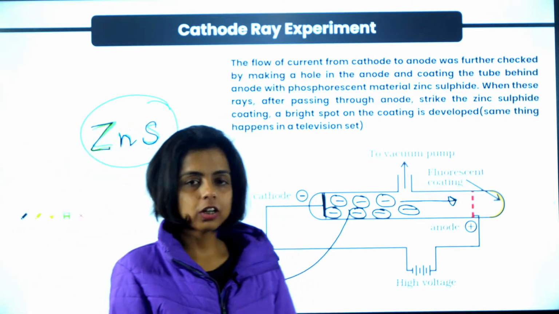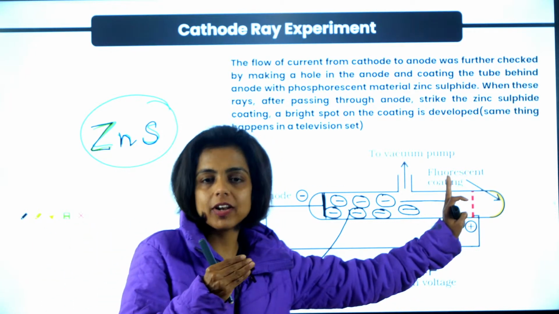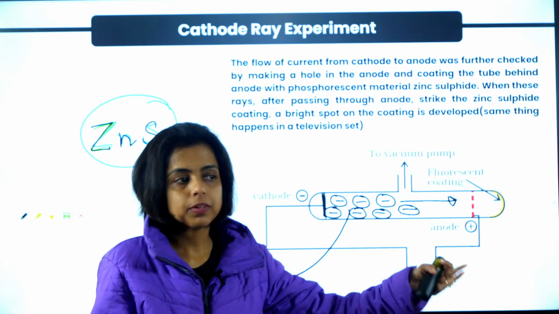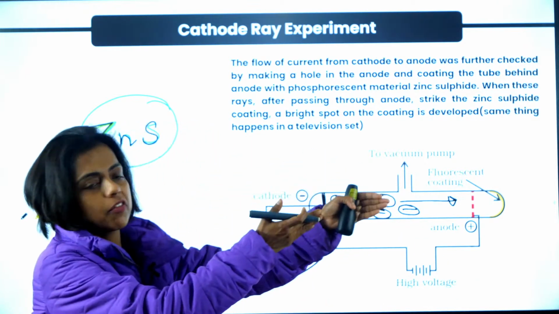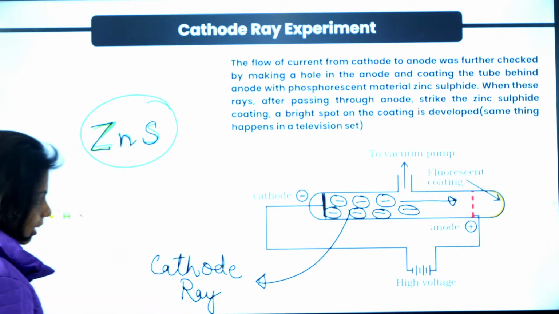So what logic did he apply? That there is a positive electrode. If particles are coming toward a positive electrode, they are negatively charged particles. And from where can the negative particles come? He can see there is only another option right in front, that is the cathode. So he assumed that it is coming from the cathode. Clear?